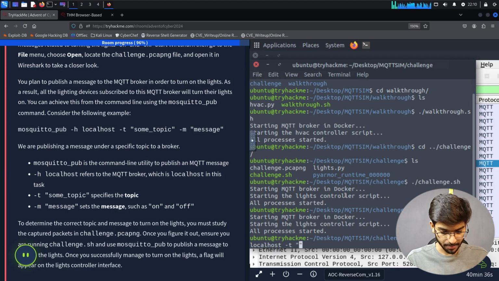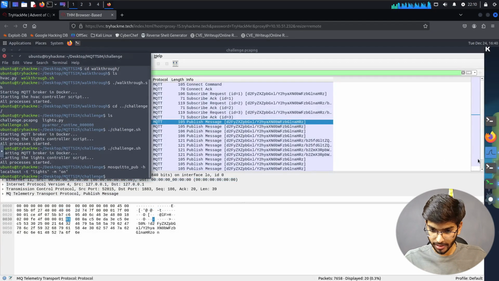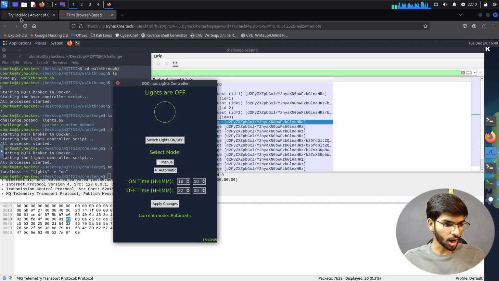So let's say lights, and then let's say message is on. Let's press enter. Okay, have the lights been turned on? Let's look at this. Lights are off itself. I don't know how to turn it on.